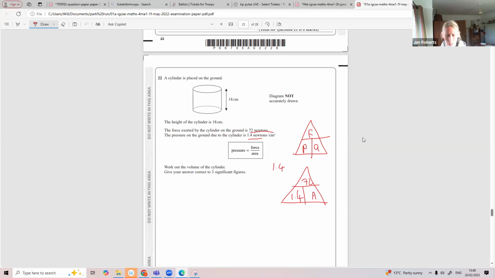We divide them, don't we? 72 divided by 1.4. Area is 51.428 or 429.